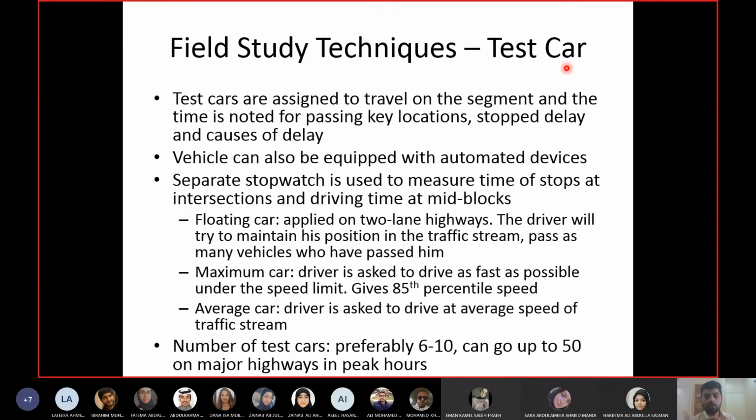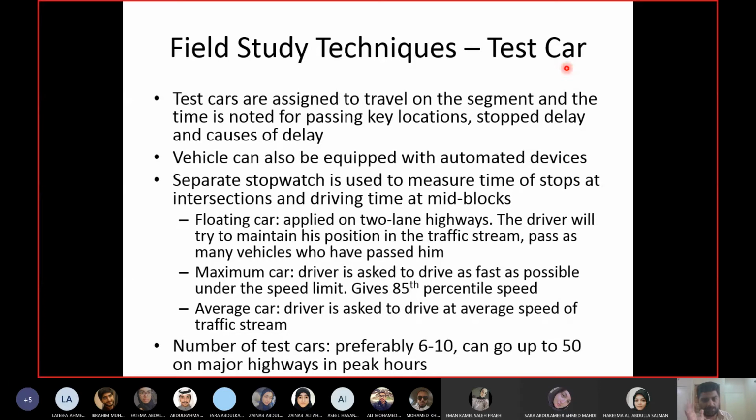On that watch, he will note down the time when the car passes each key location on the segment. So you have a whole segment which is, let's say, 5 kilometers. Within this 5 kilometers, you have 2 or 3 intersections or key locations, important locations. So you want to know how much time the car takes to go from the starting point to each of these locations. Maybe there's a mall there, there's a hospital there, within the segment. So it's not the end point only. You can have key locations before the end point as well. So whenever a car crosses a key location, the observer will record the time from the start point to that key location.